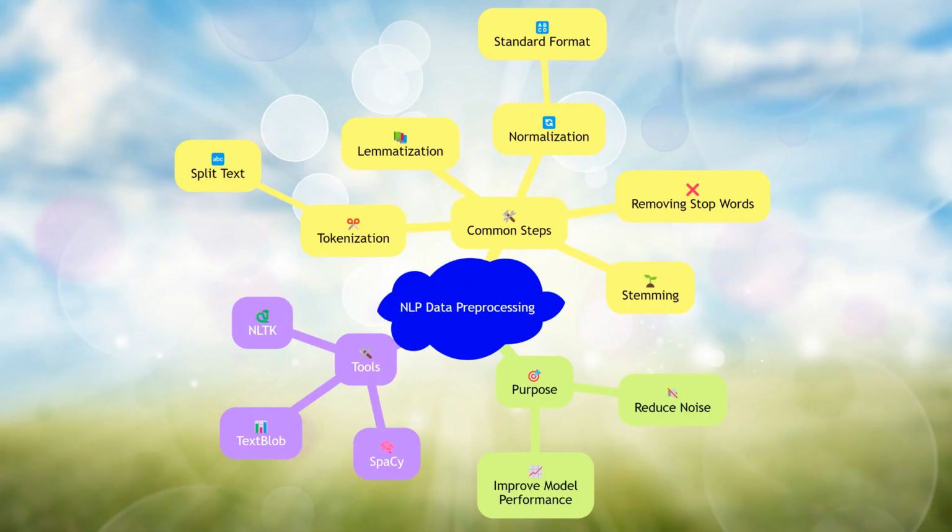Before using data for NLP tasks, it must be pre-processed to ensure quality and consistency. Common pre-processing steps include tokenization, where text is split into individual words or phrases, and normalization, which involves converting text to a standard format. Other steps may include removing stop words, stemming, and lemmatization. Pre-processing helps in reducing noise and improving the performance of NLP models. Tools like NLTK, spaCy, and TextBlob offer various functions to facilitate these pre-processing tasks.